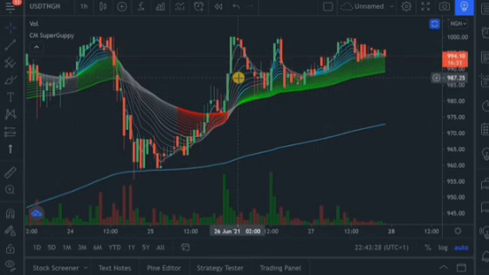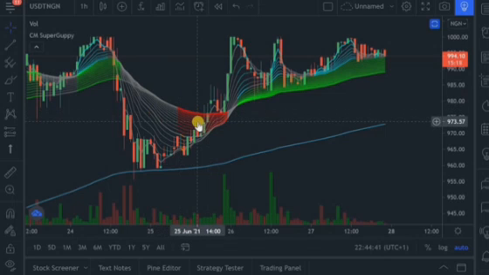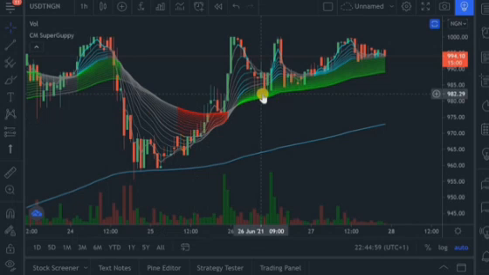These colors represent different movements in the price chart. When you see this gray color, it means there is an imminent change in trend. So after this gray color, you can see the red color shows that the trend is weak and to the downside. The green color shows that the trend is in a strong upward direction. The blue color shows when the price is overextended to the upside.